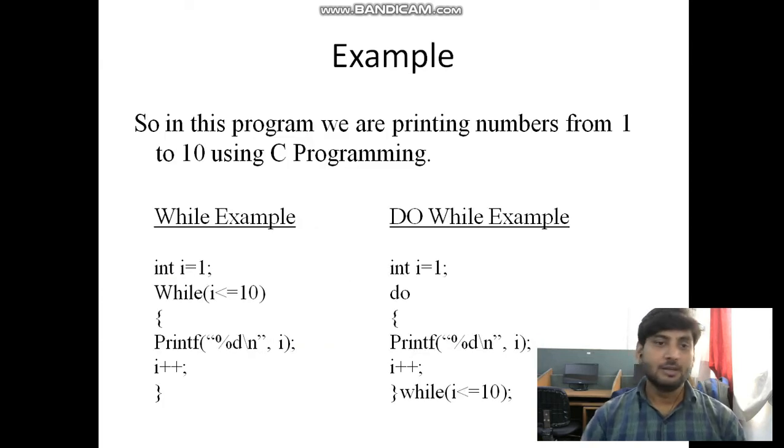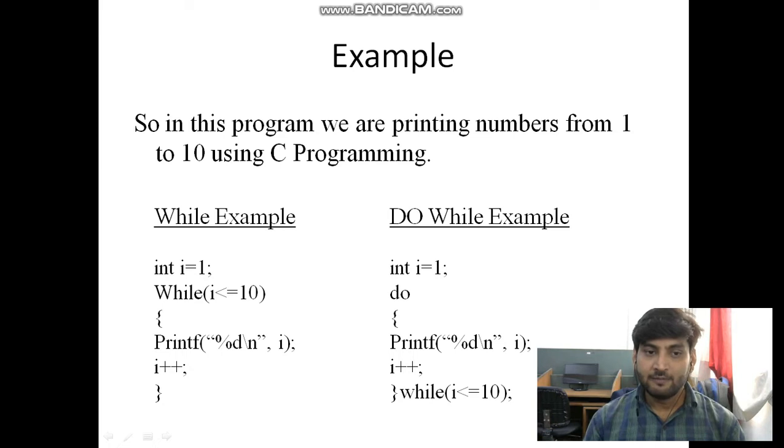In this example we will print numbers from 1 to 10 using C programming. Here is a while example and there is a do while example. According to the syntax, we take an integer variable i and put the value 1. In the while loop, we just put the condition first.